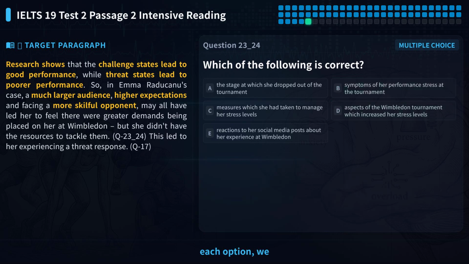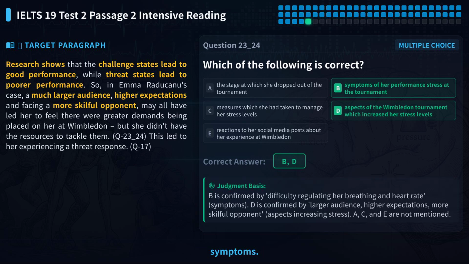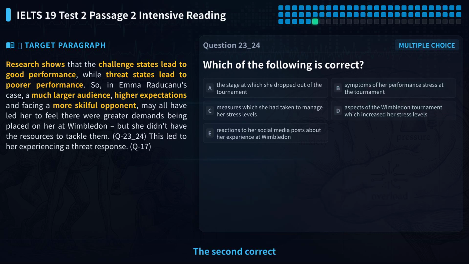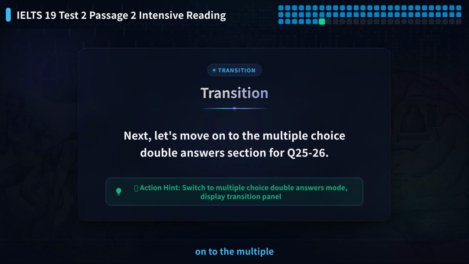After checking each option, we confirm that option B is correct because it describes stress symptoms. Let's confirm the first correct answer now. The second correct answer is option D, because it describes stress-increasing aspects. So the final answers are B and D. Next, let's move on to the multiple choice double answers section for Q25-26.